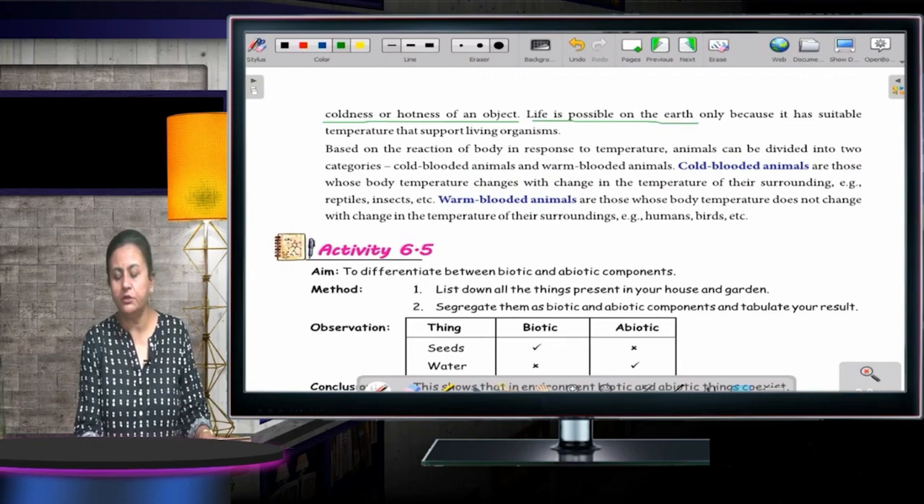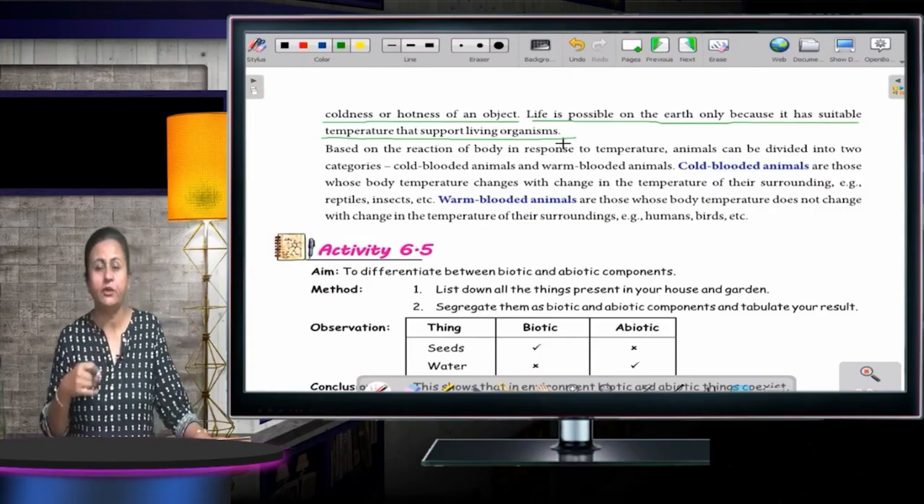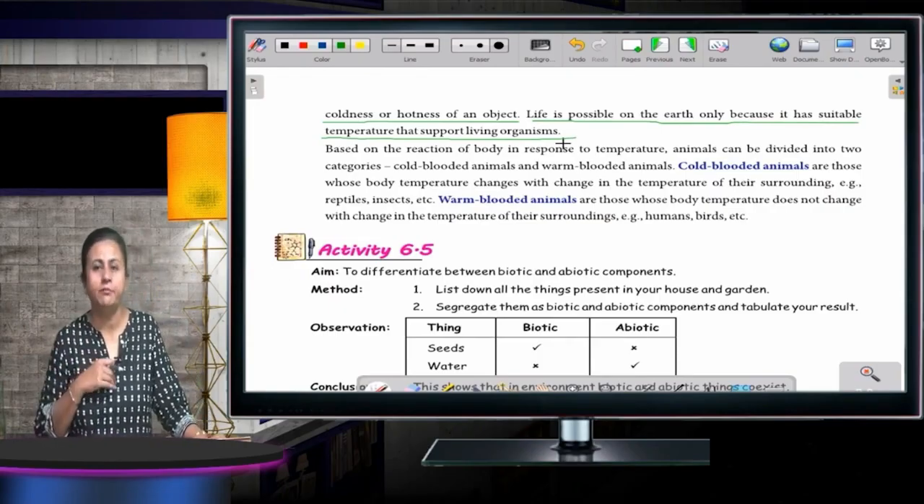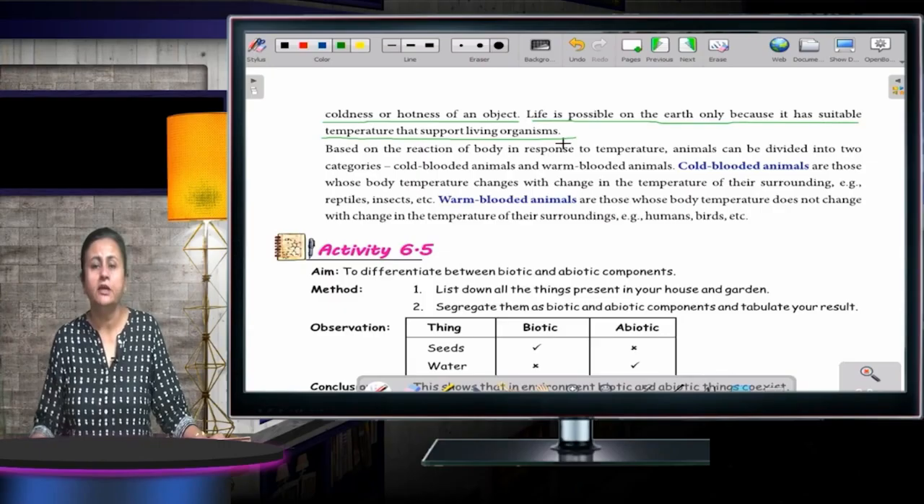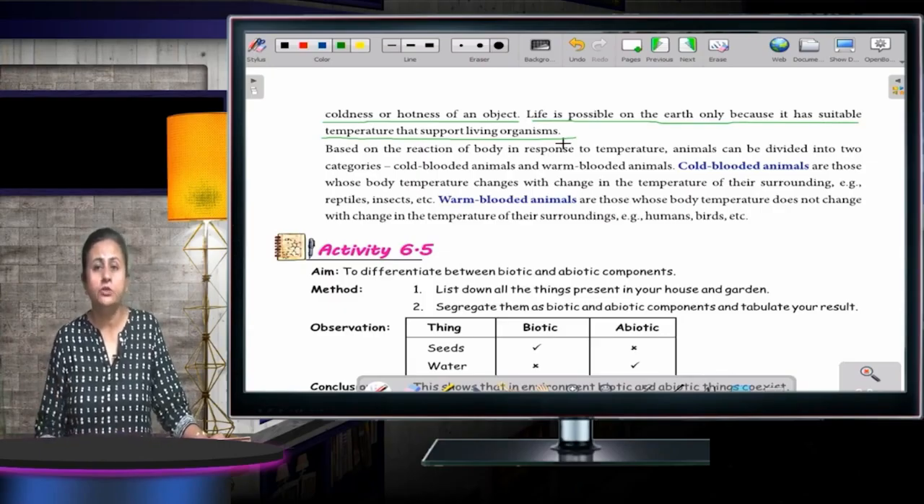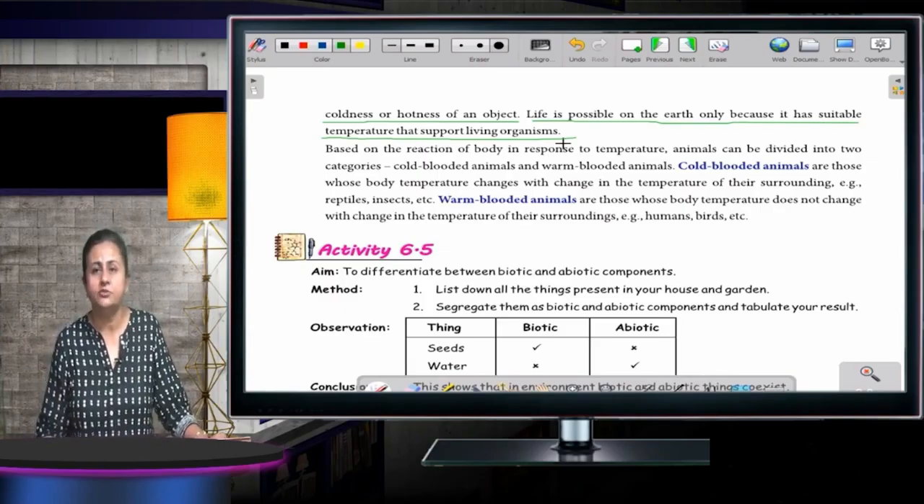Life is possible on the earth only because it has a suitable temperature that supports living organisms. If the earth would have been a very hot place, we would not be able to live. Or if the temperature of the earth was quite low, then also life would not be possible. It is due to the proper, suitable temperature that life sustains on earth.